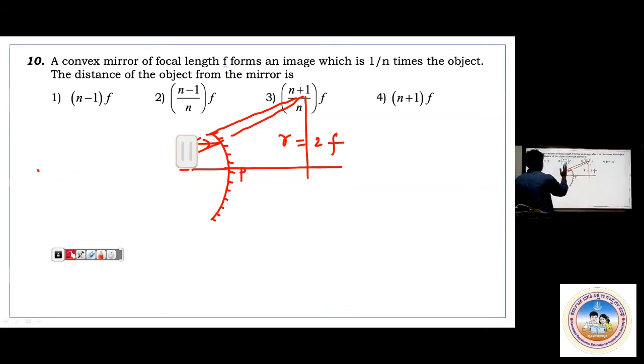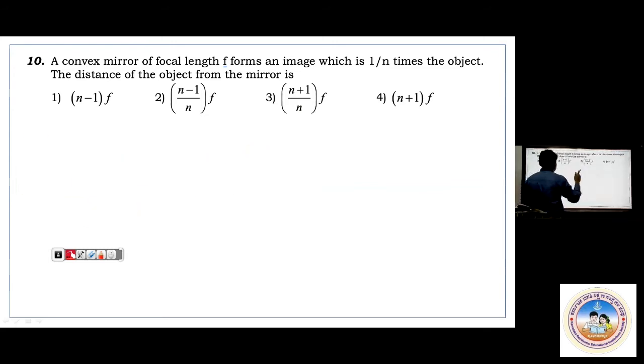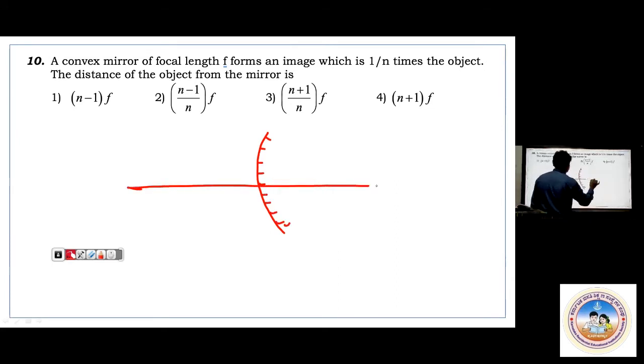So now what is convex mirror? You know that in a convex mirror, inner surface is silvered, outer surface is well polished. Say this is the convex mirror. Anywhere in front of the convex mirror, you take an object, always you will get a highly diminished image. But one thing particularly you try to remember: say this is F, and this is C. So the ray diagram also you try to remember.